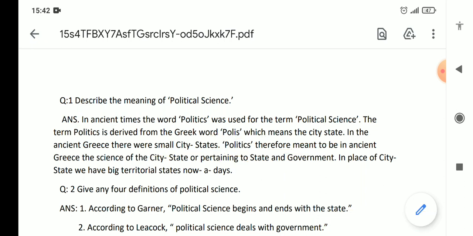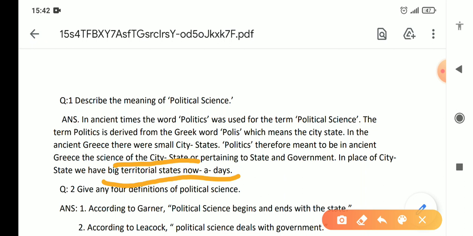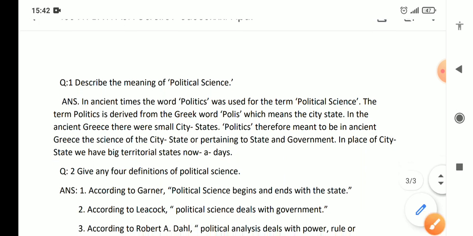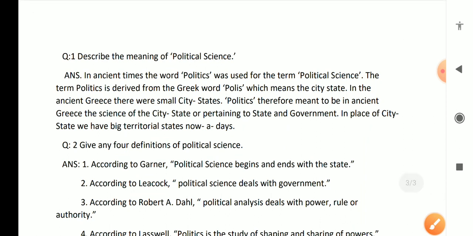Therefore, politics meant, in ancient Greece, the science of the city-states, pertaining to the state and government. In place of city-state, we have big territorial states nowadays. So it applies to the activities related to government, state, and the behavioral aspects that interfere with politics, as the political science that we study. Okay, hopefully you got the answer.